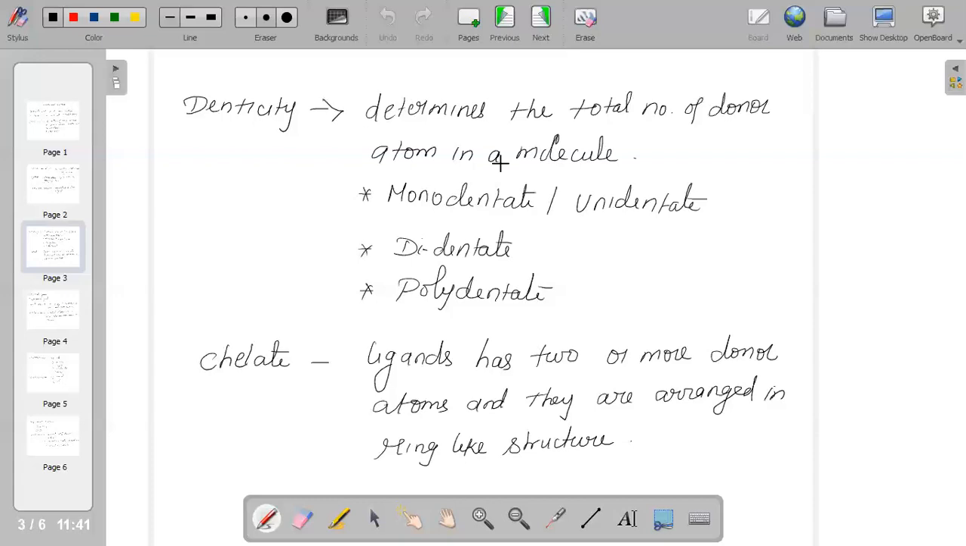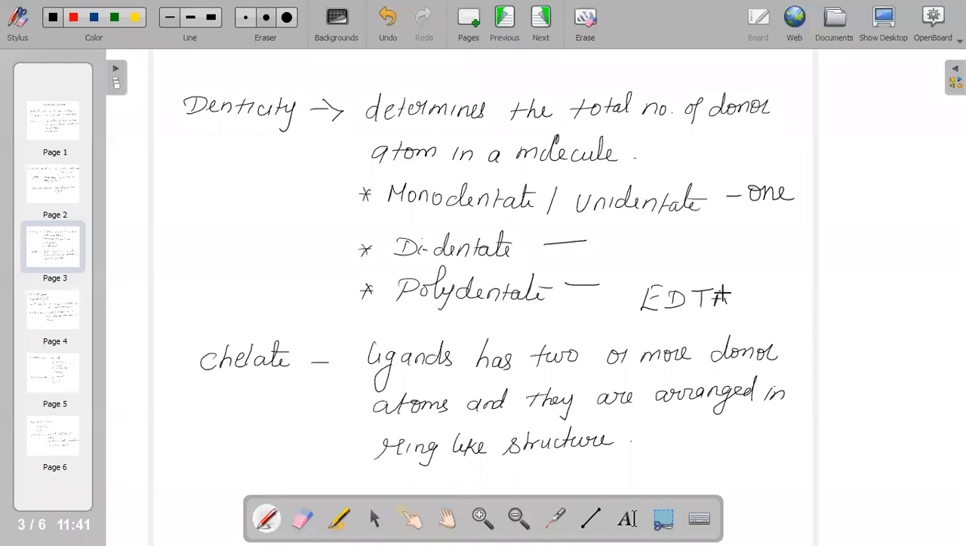On the basis of the property denticity, ligands are monodentate, or unidentate, meaning it will have only one donor atom. Bidentate will have two donor atoms. Polydentate means multiple: three or more donor atoms. An example of hexadentate is ethylene diamine tetraacetic acid. In short, you would have come across EDTA, ethylene diamine tetraacetic acid.